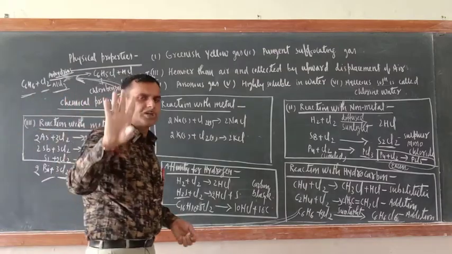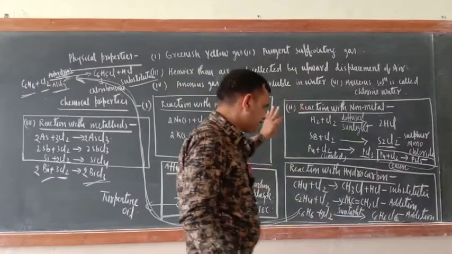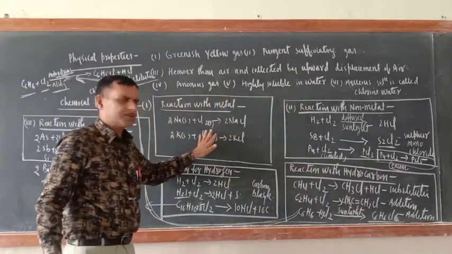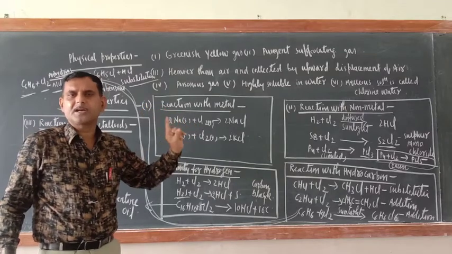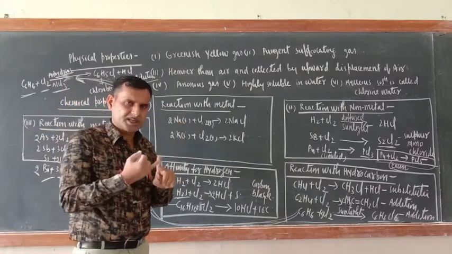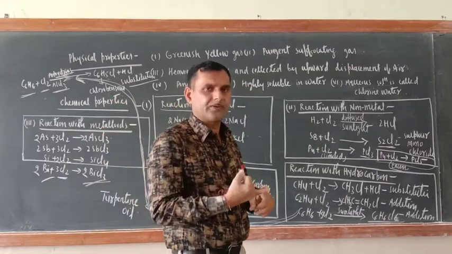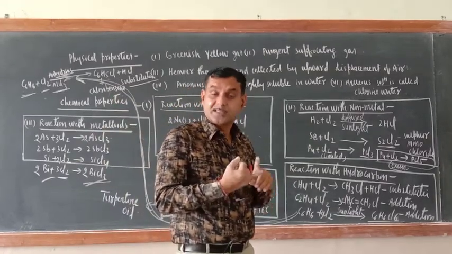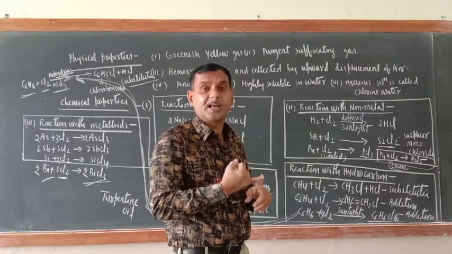Now I will teach you 3 chemical properties of chlorine, and they are very important. Here there is no chance of a question being asked, but from those properties definitely questions will be asked. Reaction of Cl2 with dilute and cold NaOH, alkali. Similarly, reaction of chlorine with hot and concentrated NaOH.